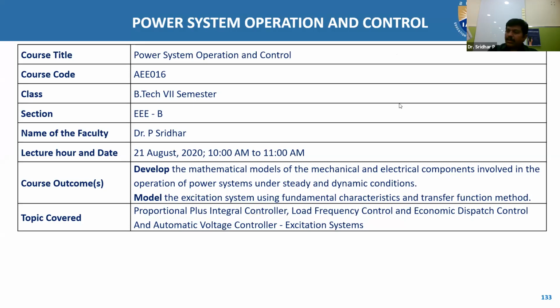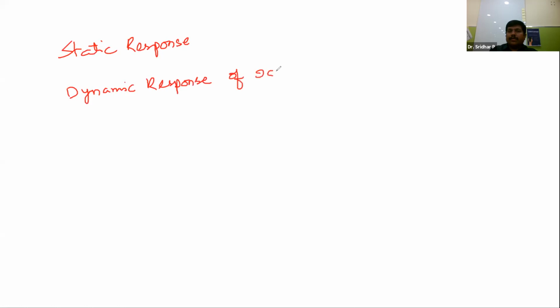So, if you observed in the last classes, in the dynamic response, we analyzed the power system in two different modes. One is steady state mode, or static response of the system: the static response of isolated power system. This is the one thing we observed, and in addition to this, we also examined the dynamic response of isolated power system.